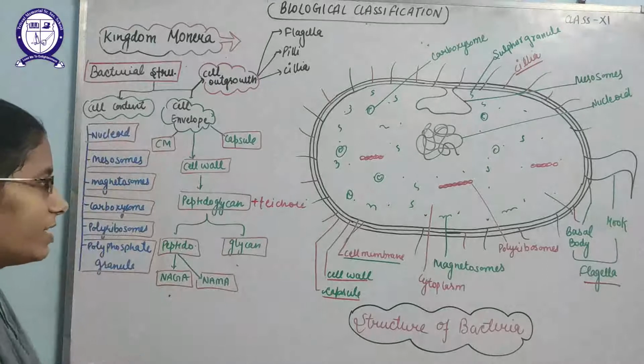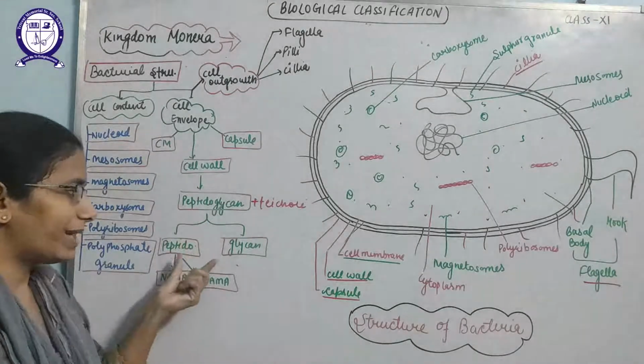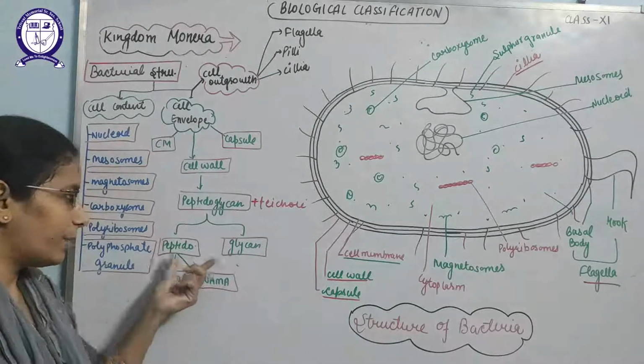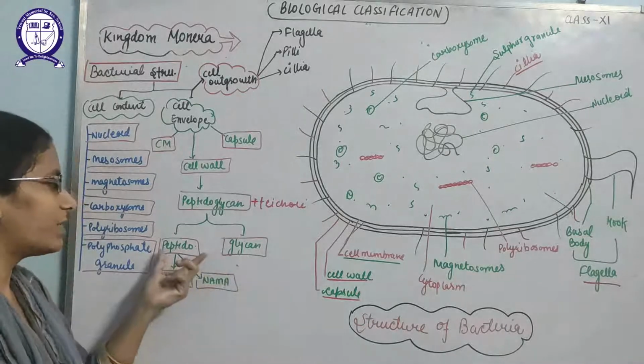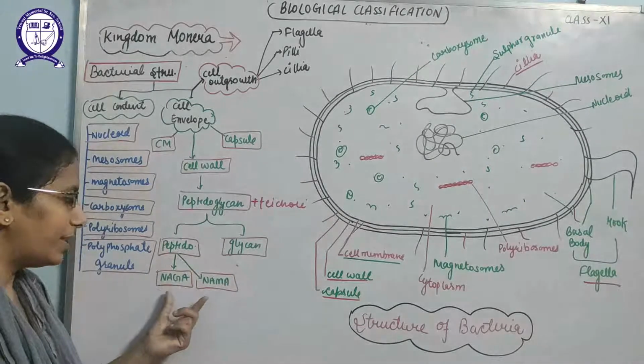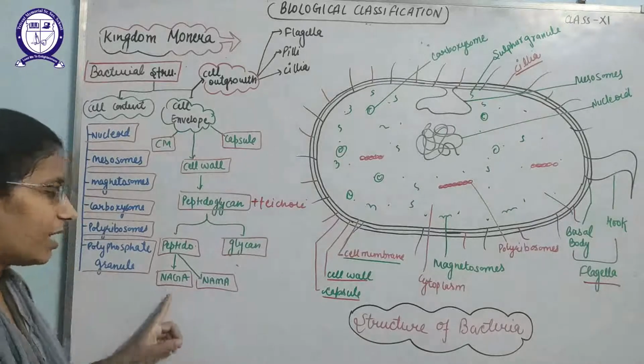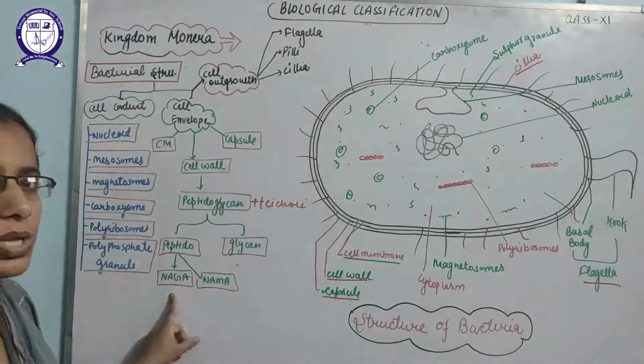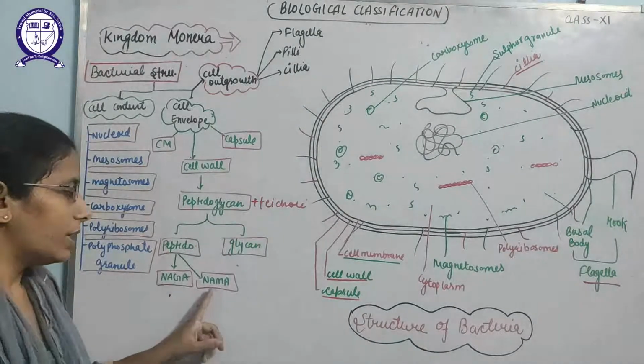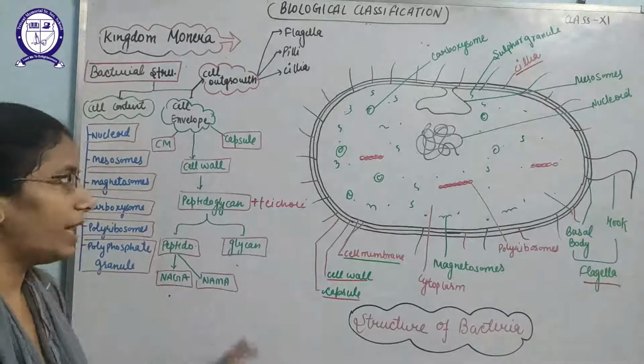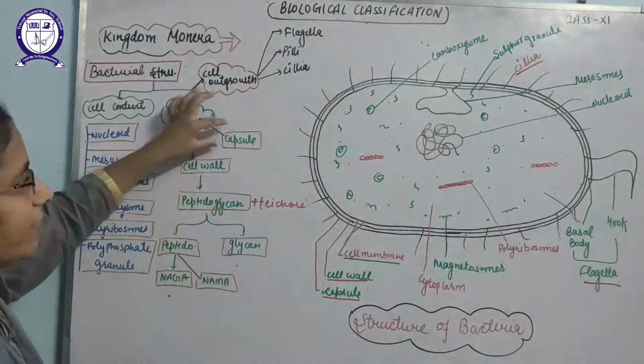This peptidoglycan is further made up of 2 parts, peptide plus glycan, and the glycan part is the sugar part, whereas the peptido part is made up of NAGA and NAMA. NAGA means N-acetyl glucosamine. NAMA means N-acetyl-muramic acid.